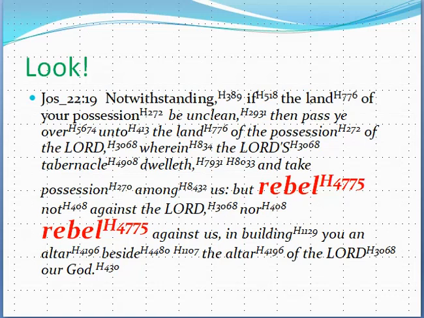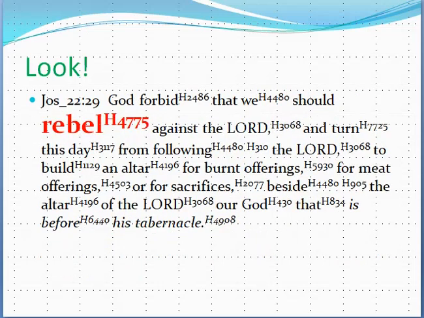So the rebelling relates to turning from following the Lord and building another altar. It's rebelling against the Lord. Next verse, Joshua 22 verse 29. God forbid that we should rebel against the Lord and turn this day from following the Lord to build an altar for burnt offerings, for meat offerings, or for sacrifices beside the altar of the Lord our God that is before his tabernacle.